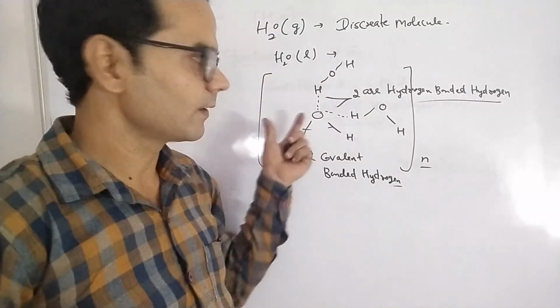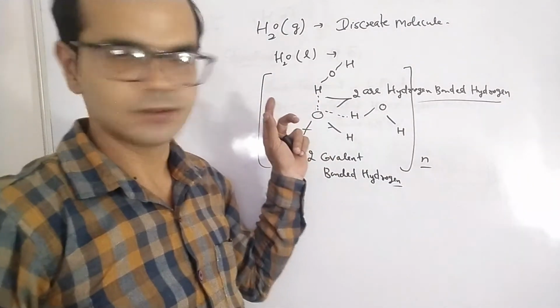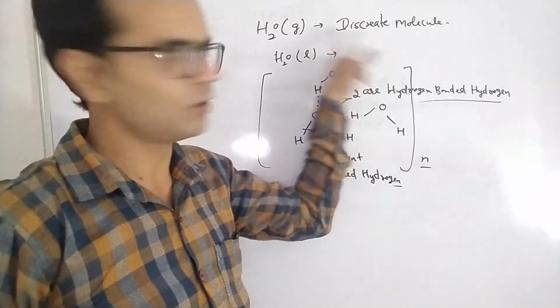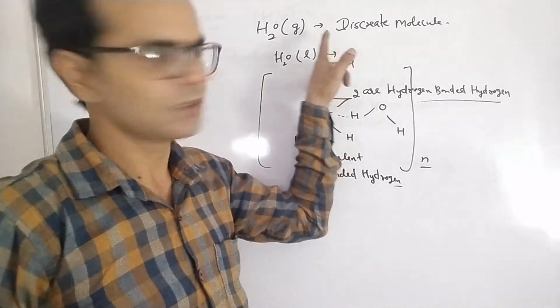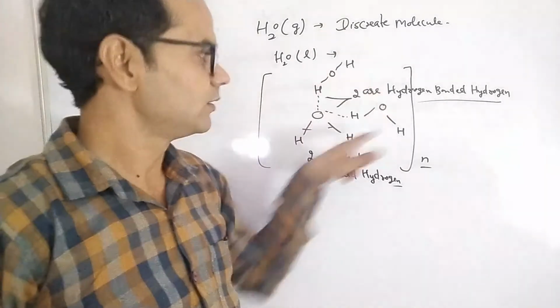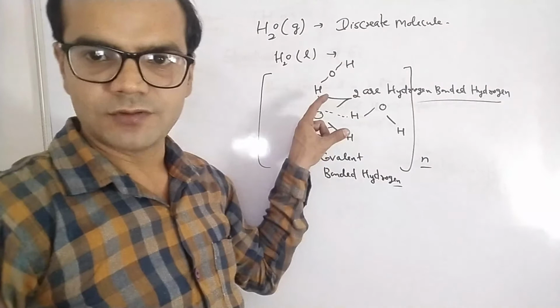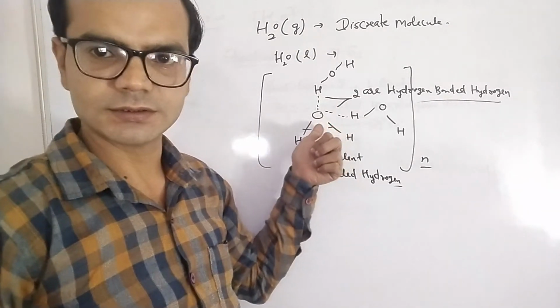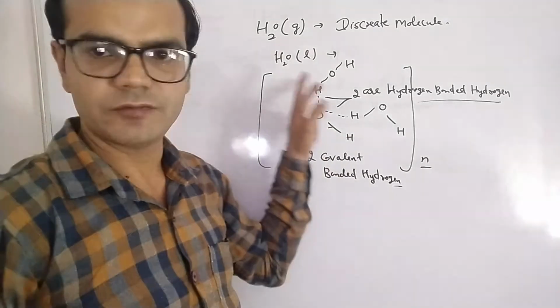This is the lattice of a water molecule. But in the gaseous state, it behaves as a discrete, independent molecule with no hydrogen bonding. In the liquid and solid states, a three-dimensional network is formed in which each oxygen is surrounded by four hydrogens. That is the representation of the water lattice.